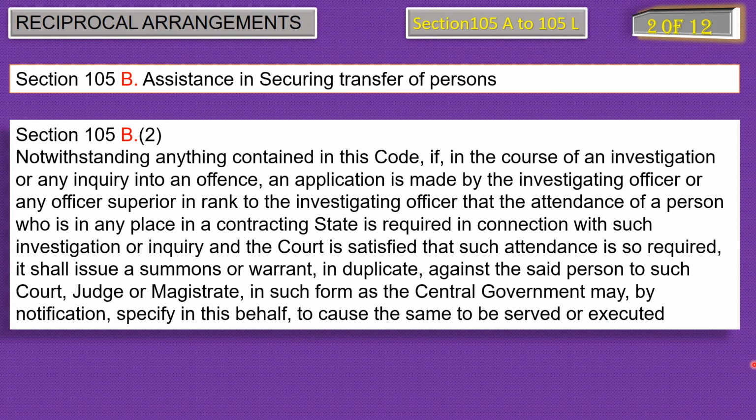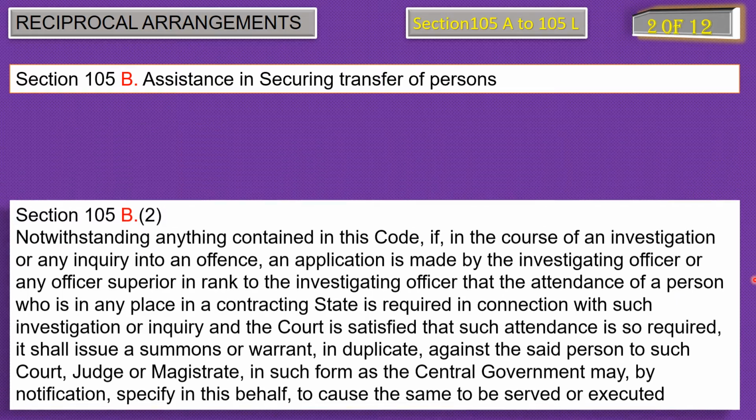Clause 2 of Section 105B speaks about a summons or warrant to be issued by the court to a person who is abroad, that is outside India, if in the course of an investigation the IO, the investigating officer, or an officer of the IO thinks that for their investigation the attendance of a person is required, and they make an application to the court that the person has to attend for their investigation. Then the process is adopted as per clause 1 of section 105B.